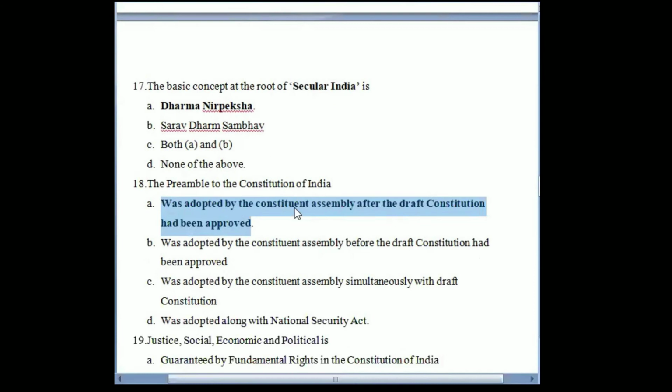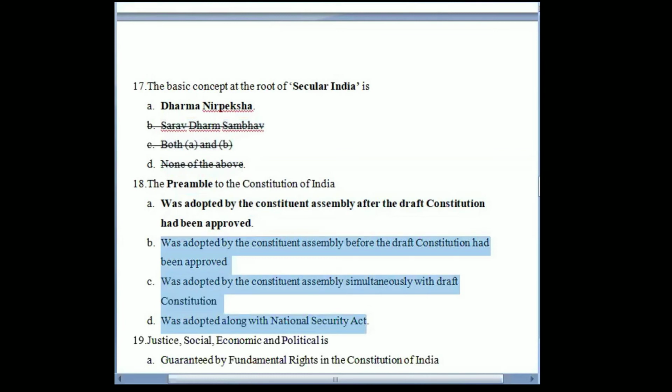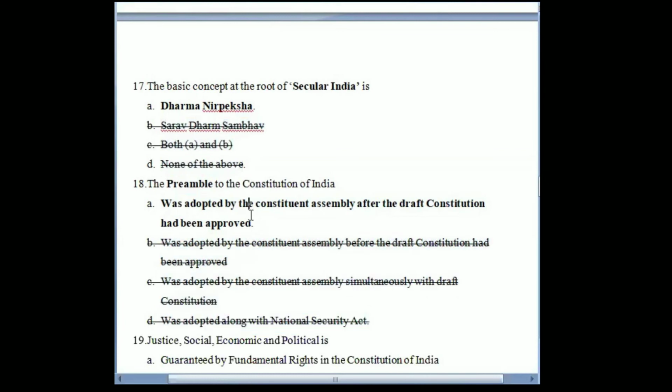That means once the draft constitution was ready, only then did they adopt the preamble, to ensure that it contains a brief summary of all the provisions and gives us a clear idea as to what we want to achieve by bringing this Constitution of India into picture. So these are not the correct answers. The first one will be the correct answer.